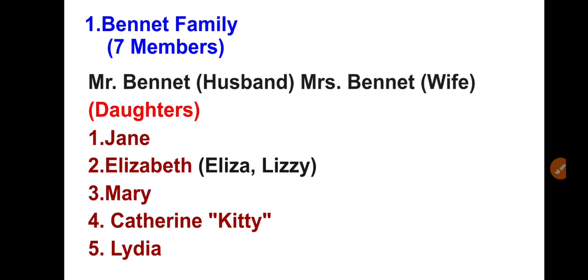Whatever is in her mind, she speaks. She is very frank, right? And she values good manners, propriety, and virtues, instead of title or social status. She does not give much importance to outer things, right? So this is Elizabeth. Now come to the next character.